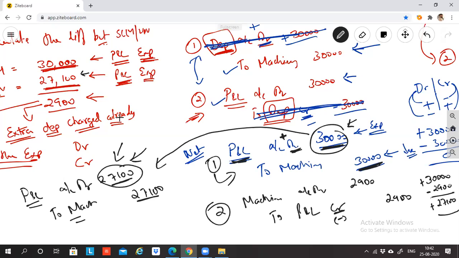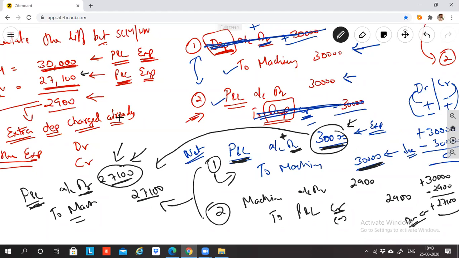So what happens is, now there is 30,000 plus, and 2,900 minus automatically gives plus 27,100. Can I say debit 2,700? So P&L we wanted to be in debit 2,700. If you combine these two entries, the net entry, the third entry, automatically comes.